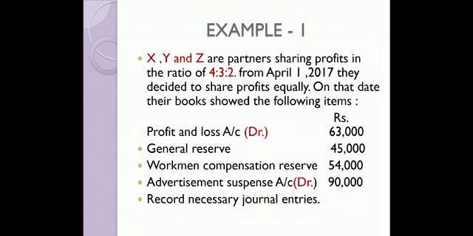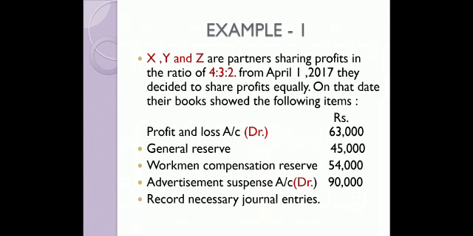Second is general reserve, 45,000. General reserve obviously will be credited to the partners. Third, workman compensation reserve, 54,000. And the fourth item is advertisement suspense account. Again it is a debit because it is deferred revenue expenditure, 90,000. Record necessary journal entries.